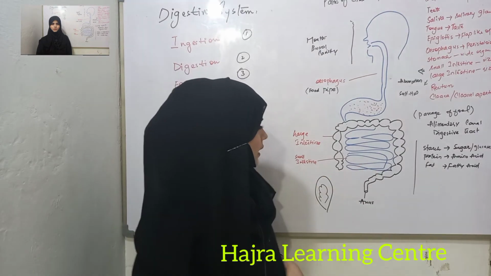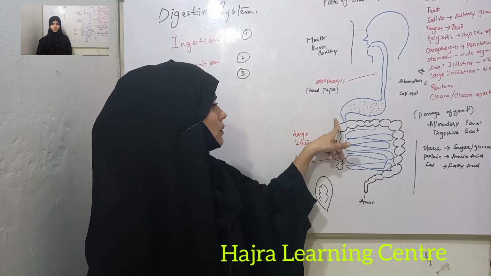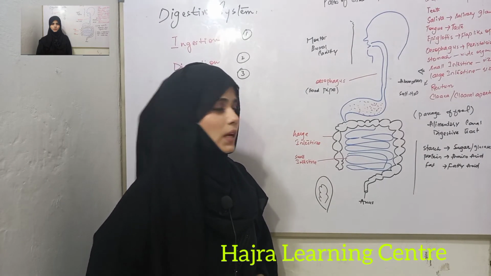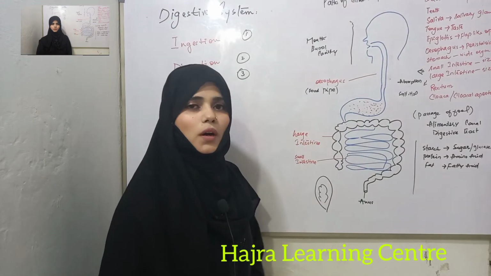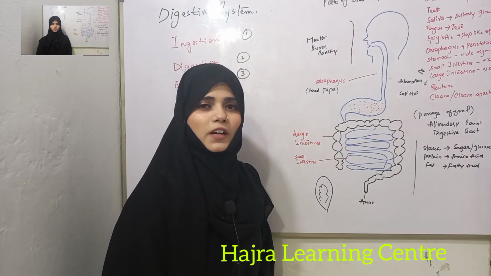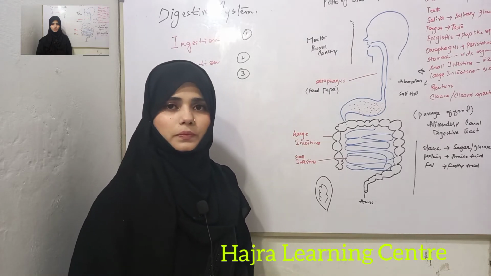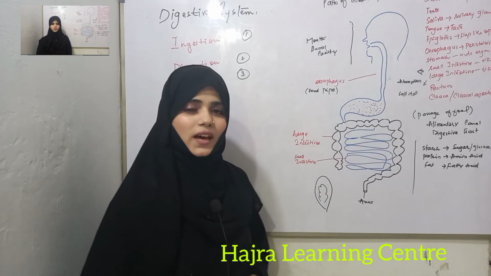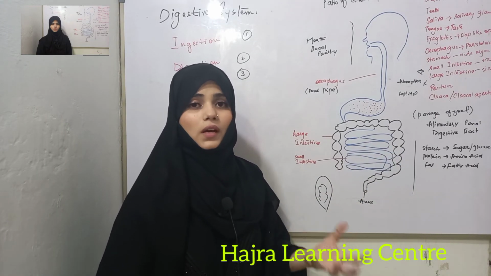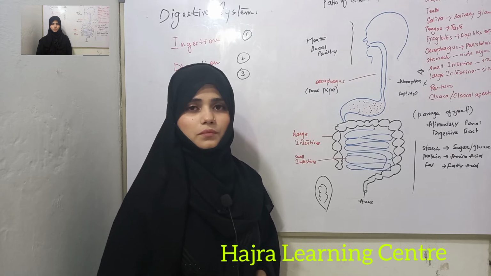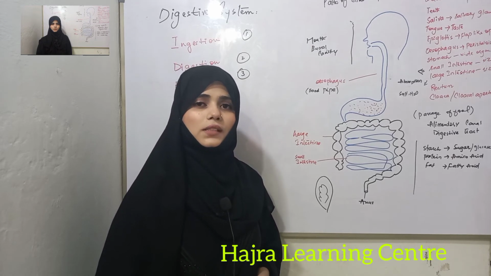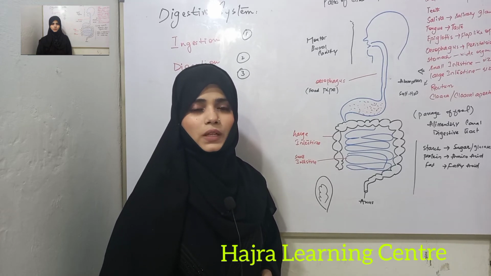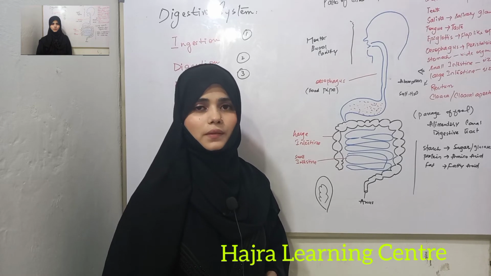Now in the next step, food will enter the next organ which is the large intestine. The large intestine is wider than the small intestine and it is 1.5 meters in length. The large intestine carries food which is undigested. Inside the large intestine, some nutrients, salt and water are absorbed. This is the main function of the large intestine.